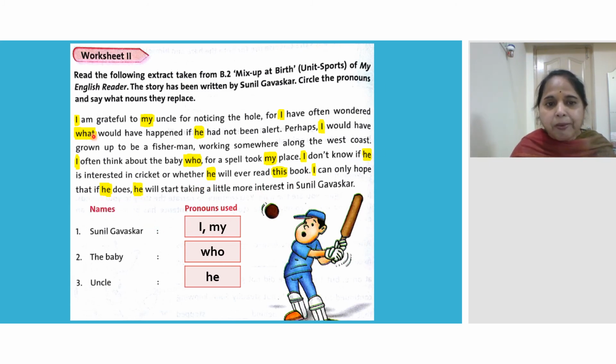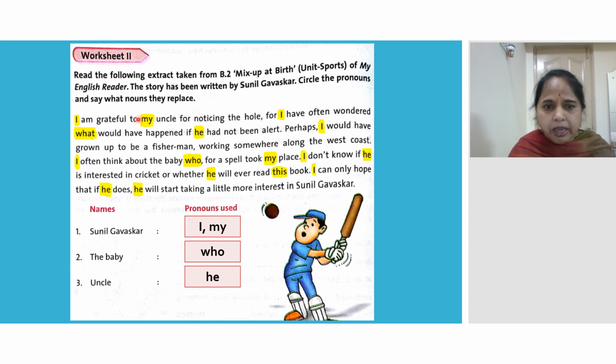Once again, I am grateful to my uncle for noticing the hole, for I have often wondered what would have happened if he had not been alert. Perhaps I would have grown up to be a fisherman working somewhere along the west coast. I often think about the baby who for a spell took my place. I don't know if he is interested in cricket or whether he will ever read this book. I can only hope that if he does, he will start taking a little more interest in Sunil Gavaskar.